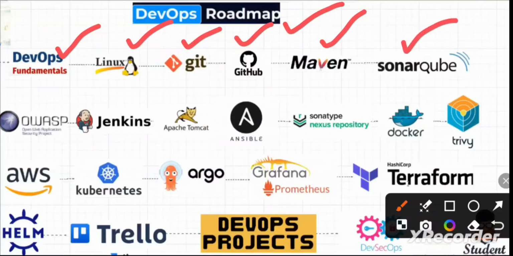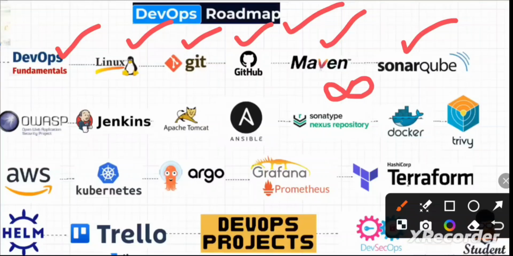And later, the testing phase. If you see DevOps, there is an infinity loop where the feedback is looping entirely. It connects the plan stage to code, code to build to test to release to deploy, and deploy to monitor and operate, from operate and monitor to feedback, and feedback again loops to the plan stage. Whatever feedback they get, they plan accordingly. And now we are in the testing phase.